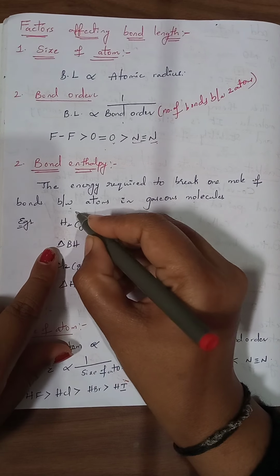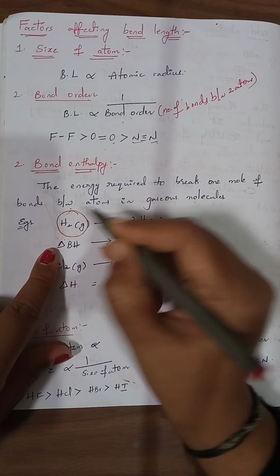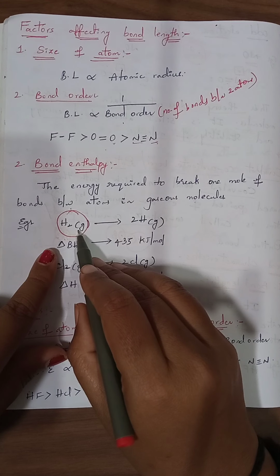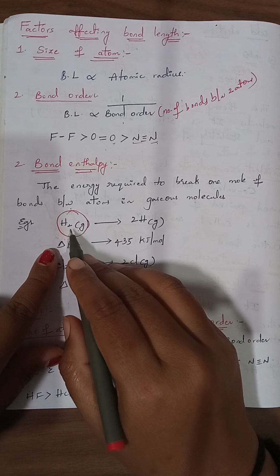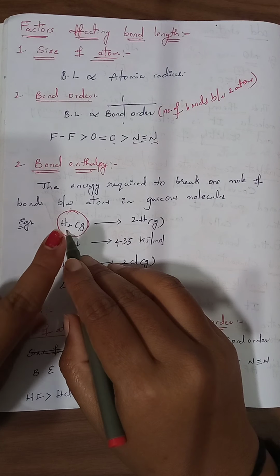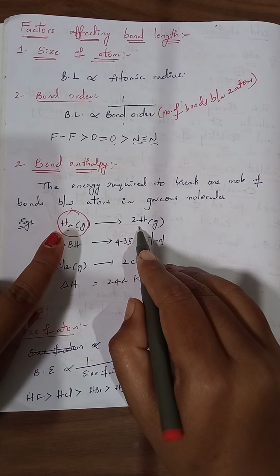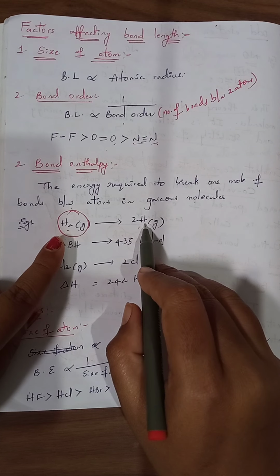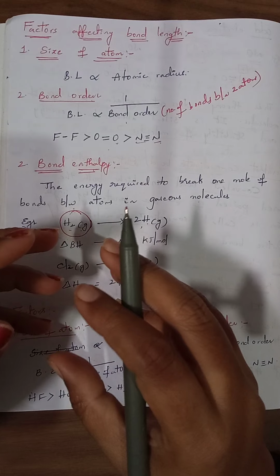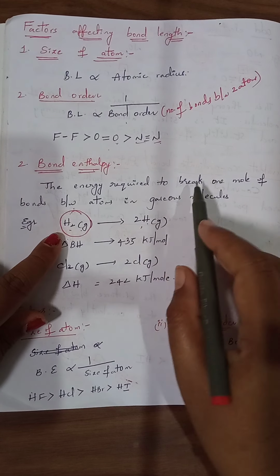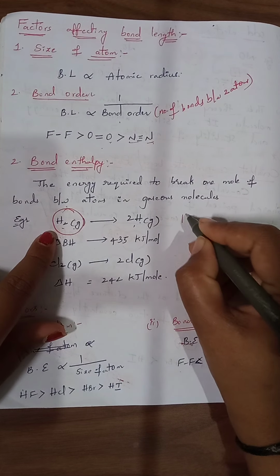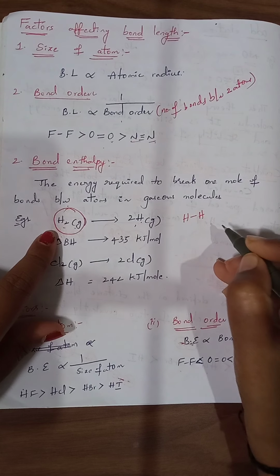So take a gaseous molecule, the hydrogen molecule. Now H2 is in molecular state, in gaseous state. To convert 1 mole of H2 molecules into 2 H atoms, whatever the amount of energy we are using, that is known as bond enthalpy. Now hydrogen is existing as H–H.